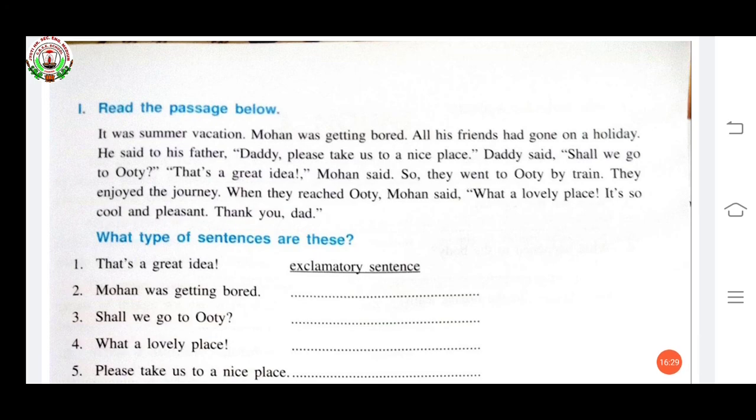Daddy said, "Shall we go to Ooty?" "That's a great idea," Mohan said. So they went to Ooty by train. They enjoyed the journey. When they reached Ooty, Mohan said, "What a lovely place! It's so cool and pleasant. Thank you, Dad." I hope you understood this paragraph.